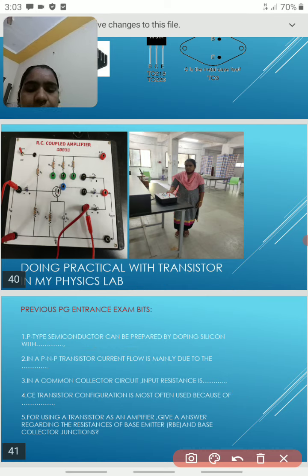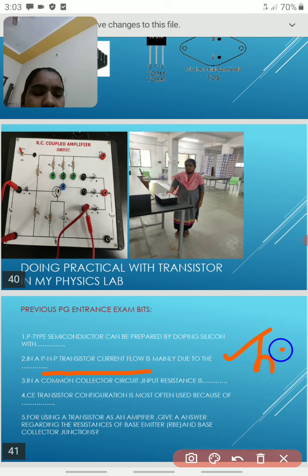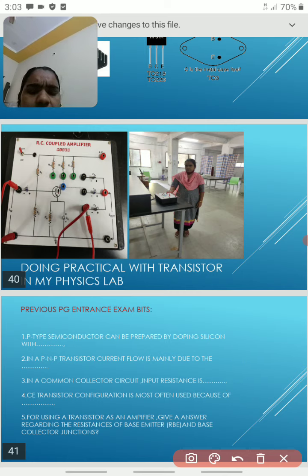Second question: in a PNP transistor, current flow is mainly due to, as already explained, holes, which are the majority charge carriers. And in a common collector transistor, the input resistance is very high. Which transistor configuration is most often used?